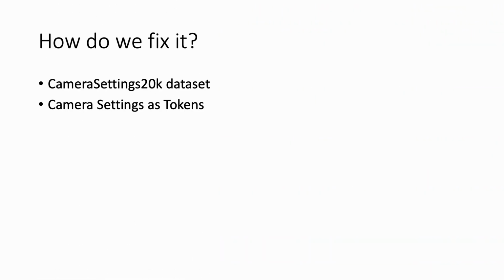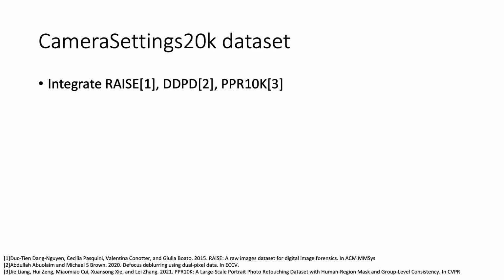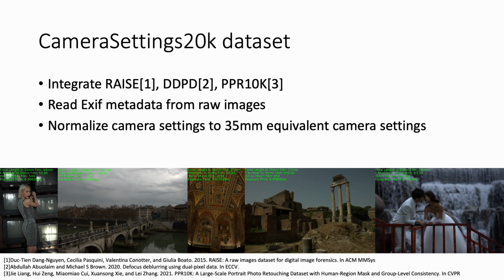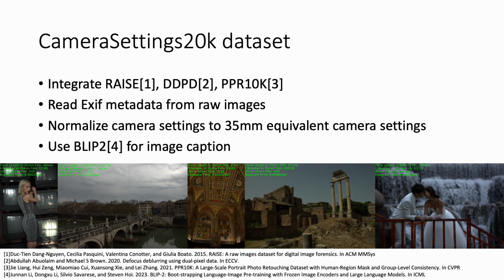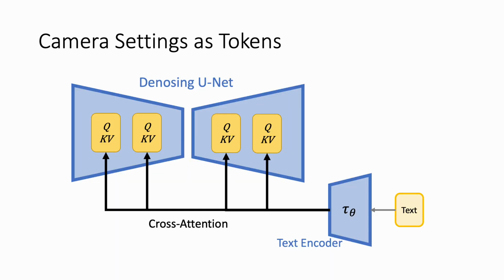Our contribution on this aspect consists of two major parts: the Camera Settings 20K dataset with 20,000 samples and the Camera Settings as Tokens model. The proposed Camera Settings 20K dataset compiles three existing image datasets: RAISE, DDPD, and PPR10K. We use the EXIF metadata from these raw images. These EXIF metadata are normalized to the camera settings of a 35mm film sensor format, also known as full-frame sensor format. We then use BLIP to caption the images.